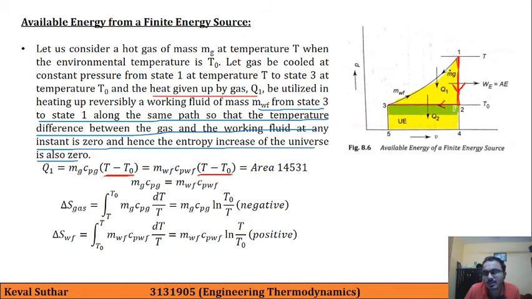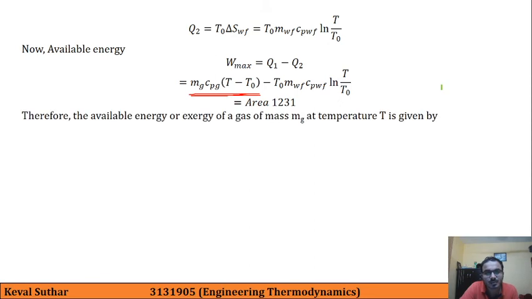This is the unavailable part, and once we take a difference of these two areas, this portion 1, 2, 3, 1 will be the available energy part.